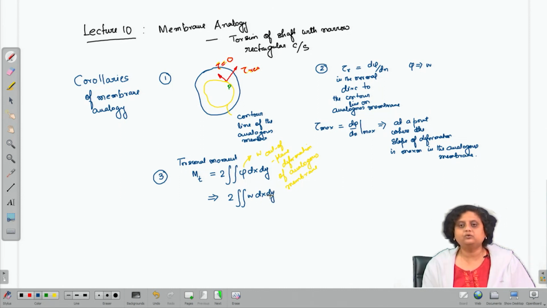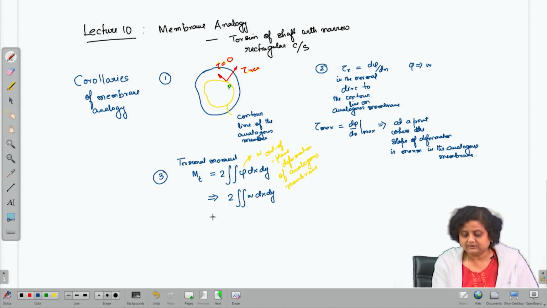Now, W into dx dy is nothing but the volume made by the deformed membrane along the xy plane. So, this is nothing but 2 into the volume enclosed by the deformed membrane.